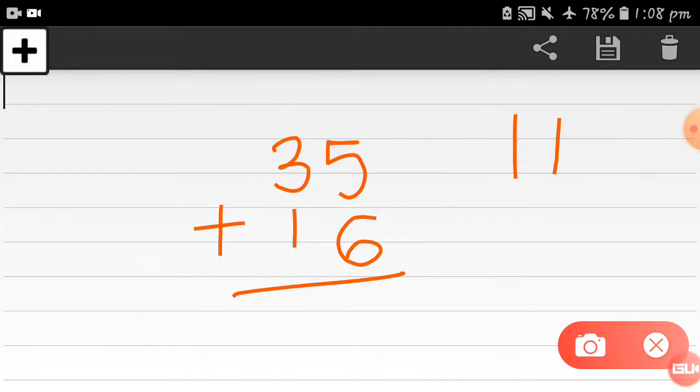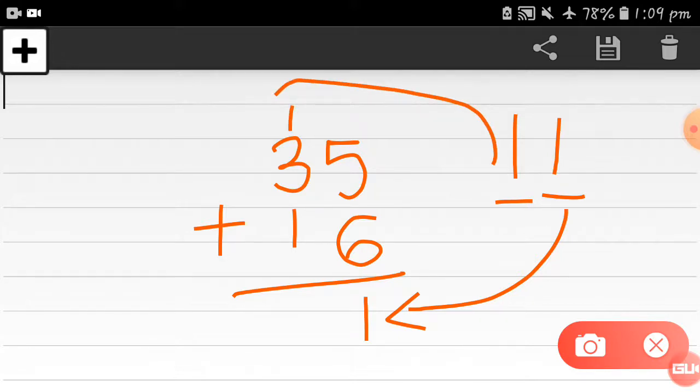Now just check the ones value in this answer. Here 1 is at the ones place, so you have to put this 1 here as the answer. This other 1 is at the tens place, so this 1 will go as a carry here on the 3.